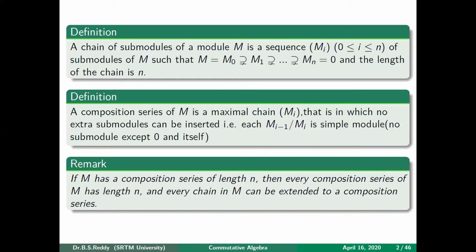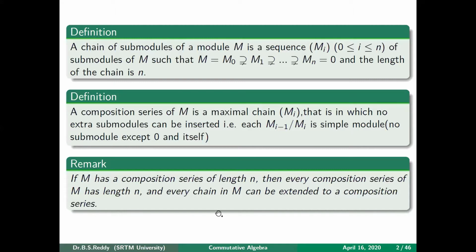And not only that, whenever you have a chain, this chain can be extended to a composition series. It is clear because you consider any chain, and if any submodules are missing in that, you try to put those submodules in that chain. After some time, there won't be any submodules left out. That can be considered as a maximal chain. So any chain can be extended to a composition series.